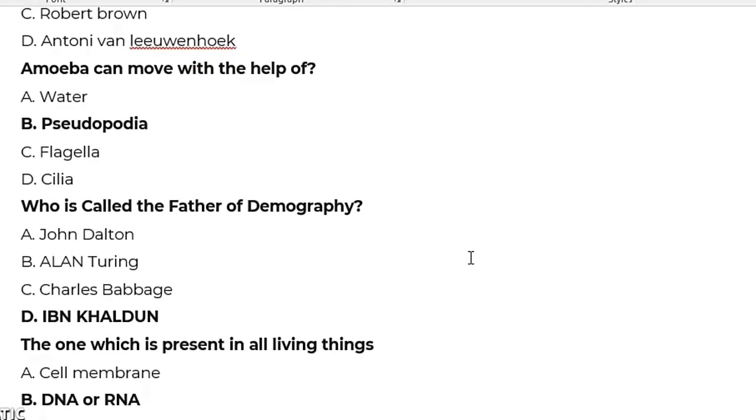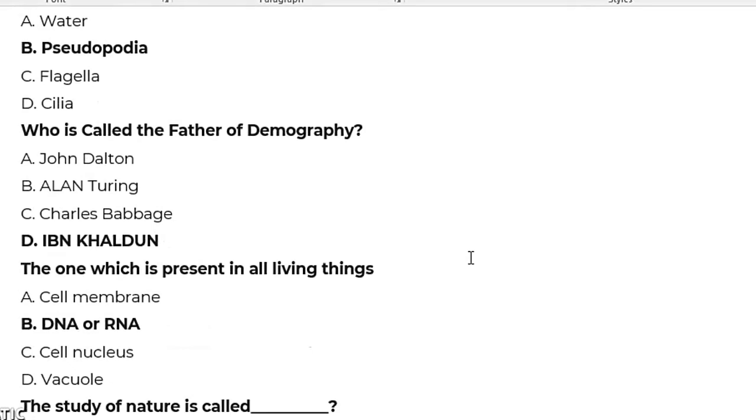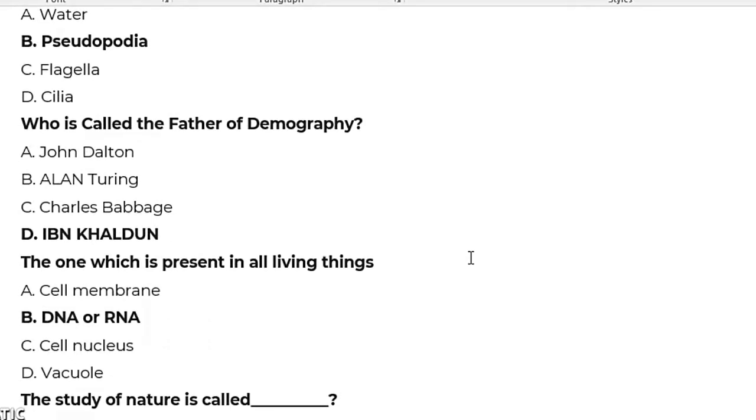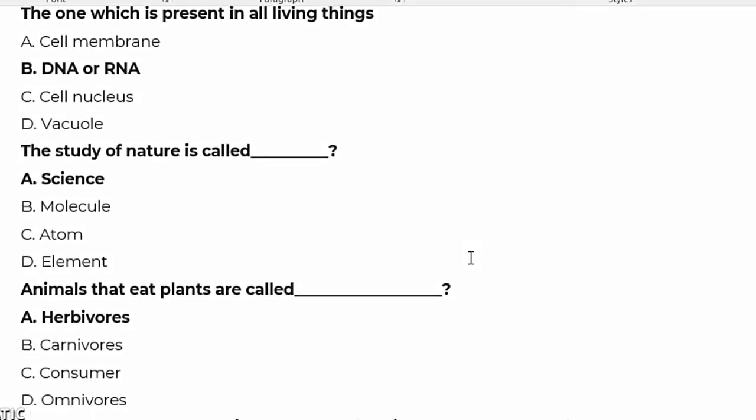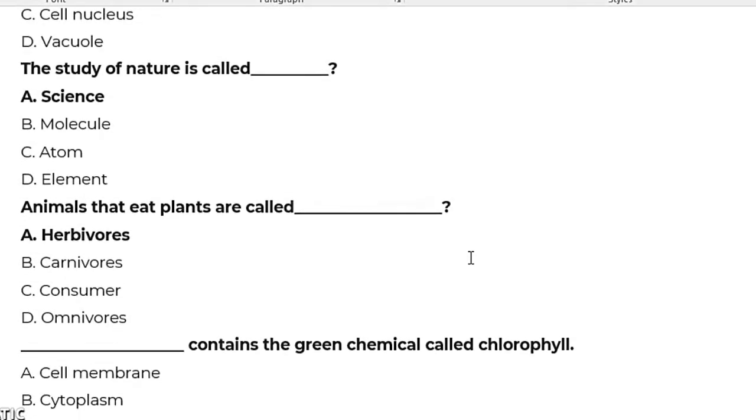Which one is present in all living things: cell membrane, DNA or RNA, cell nucleus, vacuole? The right answer is DNA and RNA. Study of nature is called science. Animals that eat plants are called herbivorous.